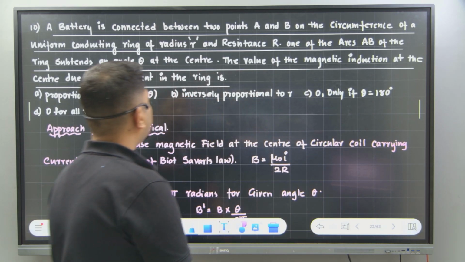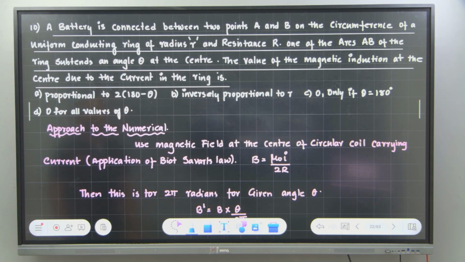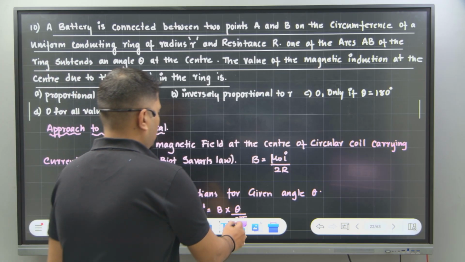Okay. Try with this. A battery is connected between 2 points A and B on the circumference of a uniform conducting ring of radius r and resistance r. One of the arcs AB of the ring subtends an angle theta at the center. The value of the magnetic induction at the center due to the current in the ring is. Okay, what does he want to say?